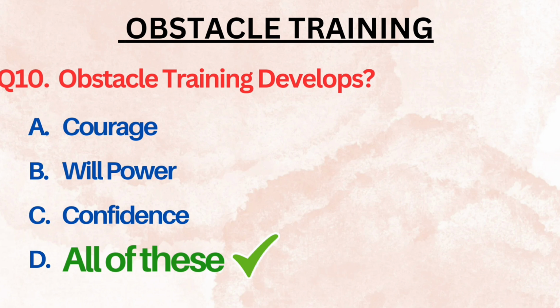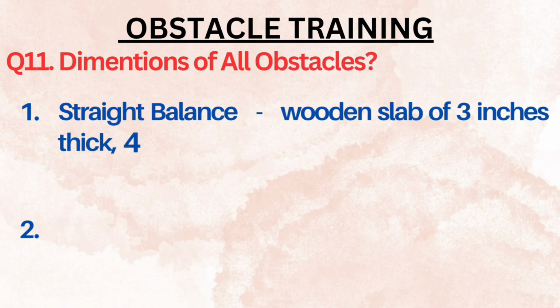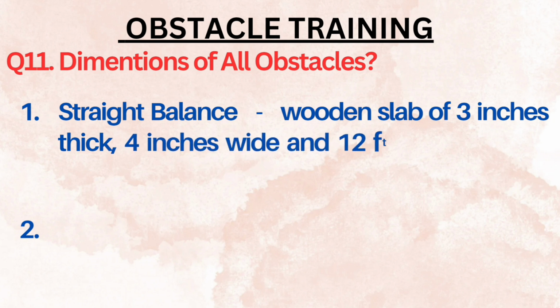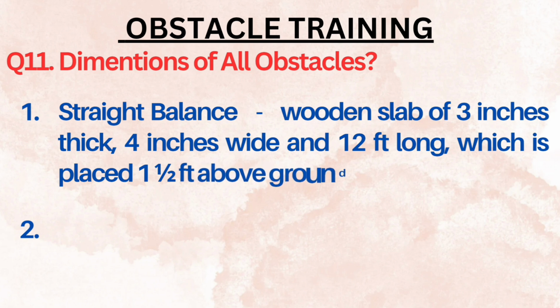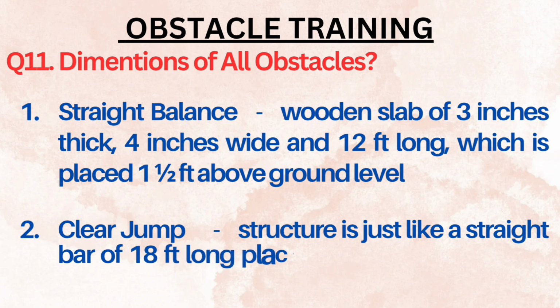The next question we have is question number 11. In this we will be discussing the dimensions of all the obstacles for different kinds of multiple choice questions that you may face in your exam. First is straight balance. It is a wooden slab which is made up of 3 inches thick and 4 inches wide and 12 feet long, and it is placed 1.5 feet above the ground level.